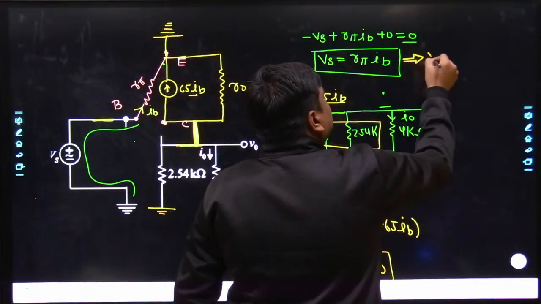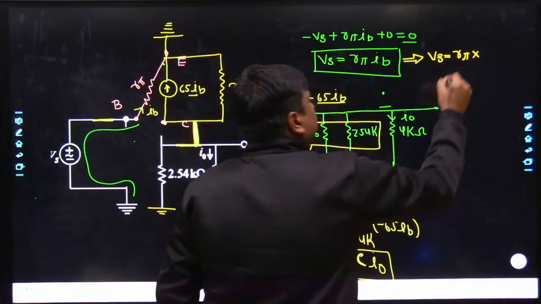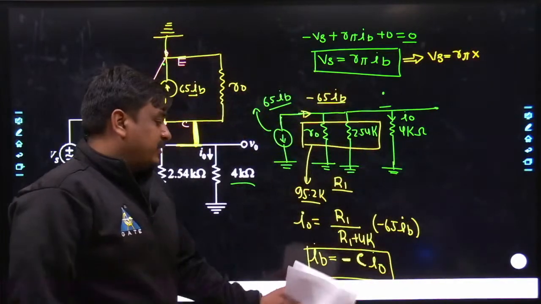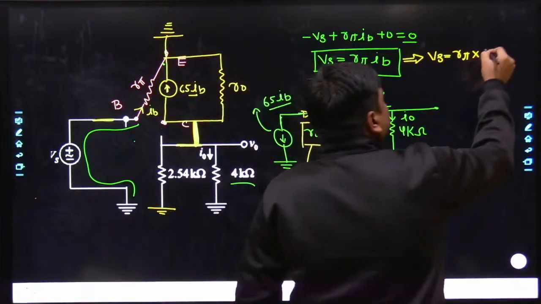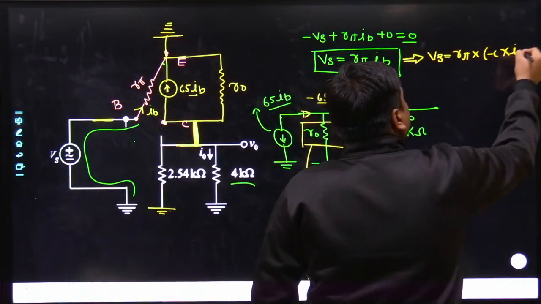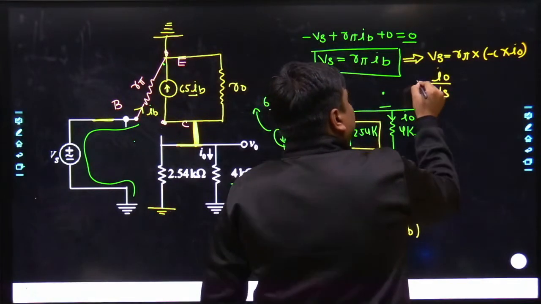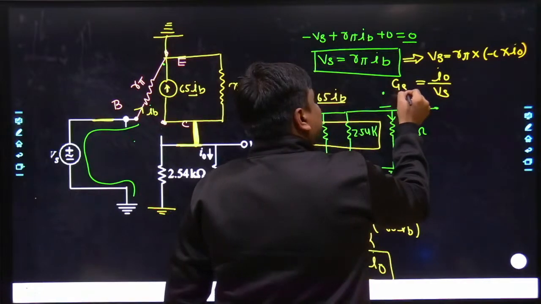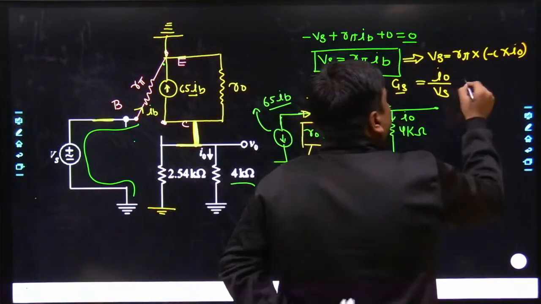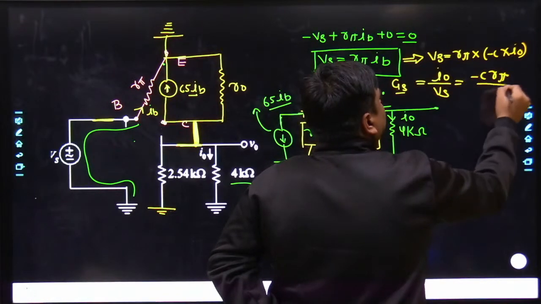So here it becomes Vs is equals to R pi, which is already been calculated. Next, it's IB. The IB is equals to minus C, that's a constant, times I naught. So easily you would be able to get the transconductance gain, that's the Zs, is equals to minus C R pi.